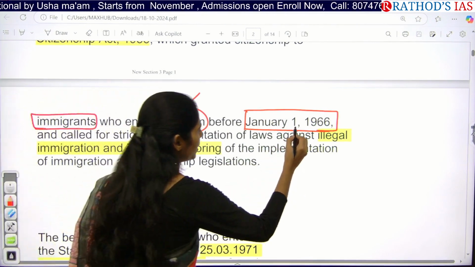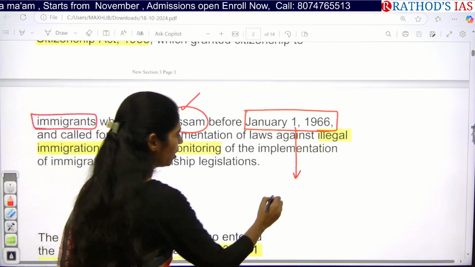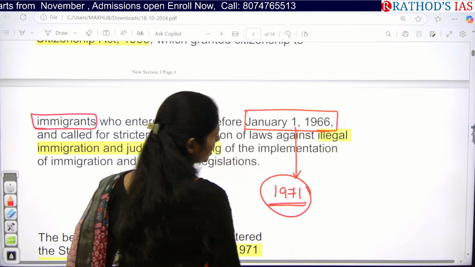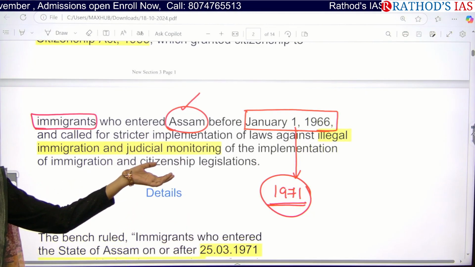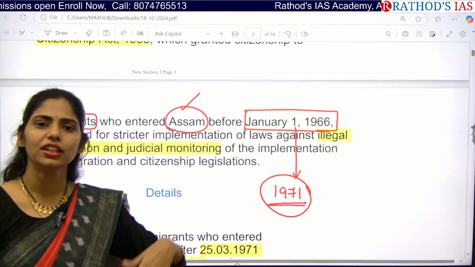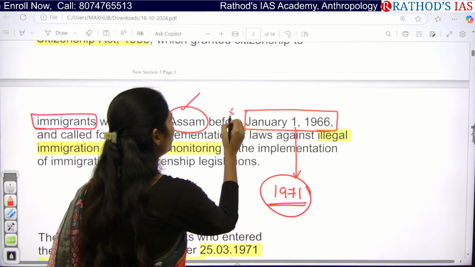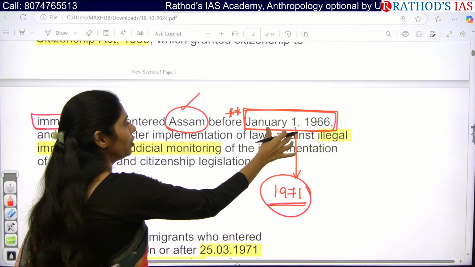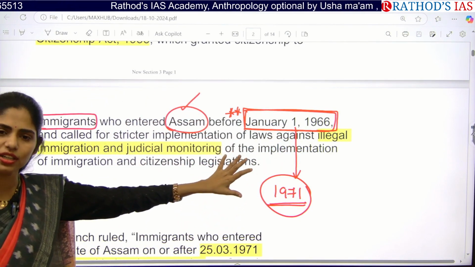So what happened after 1966? One major important war was in 1971, the Bangladesh Liberation War. During this time, many people entered into Assam. Many people migrated from Bangladesh to India, so they are illegal migrants. Because of this, we are validating the date here, January 1st, 1966. So the people who entered into Assam before 1966 are going to get citizenship.